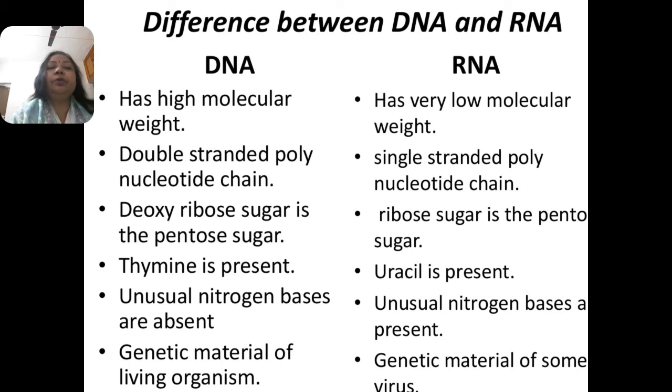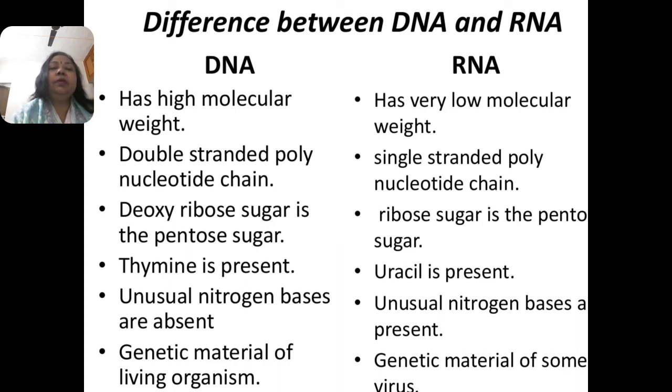Double-stranded polynucleotide chain is present in DNA and single-stranded polynucleotide chain is present in RNA. Deoxyribose is the pentose sugar in DNA and ribose is the pentose sugar in RNA.